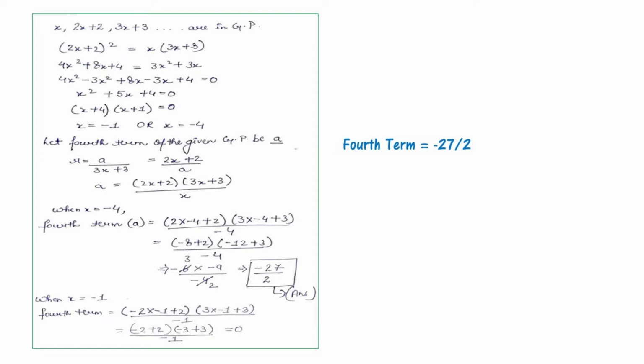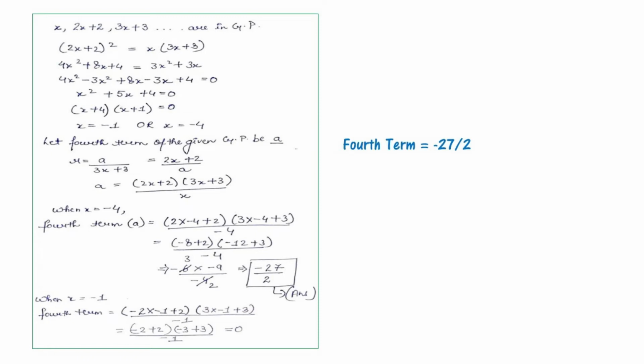So (2x + 2)^2 = x(3x + 3). That gives 4x^2 + 8x + 4 = 3x^2 + 3x. So 4x^2 - 3x^2 + 8x - 3x + 4 = 0, giving x^2 + 5x + 4 = 0. Then (x + 4)(x + 1) = 0, so x is -1 or -4.